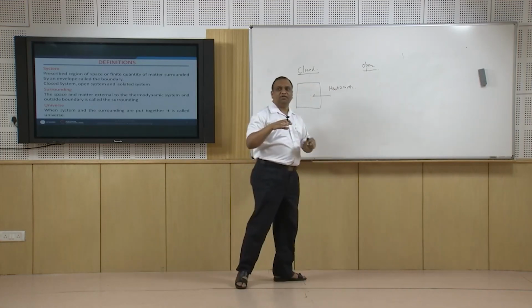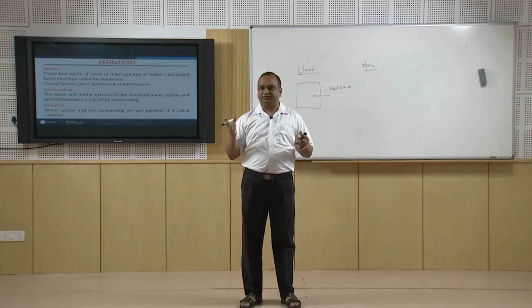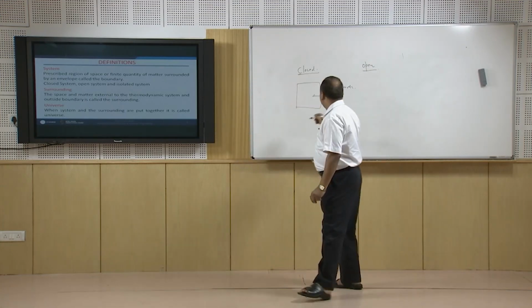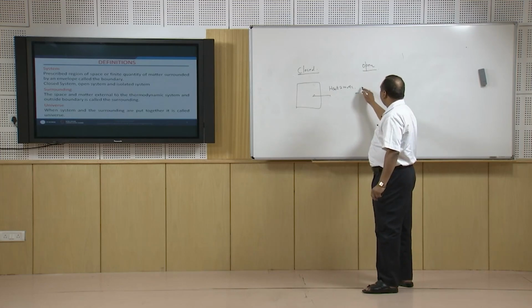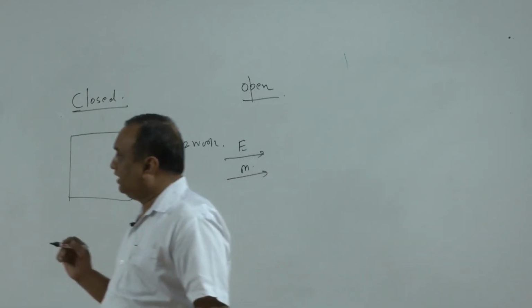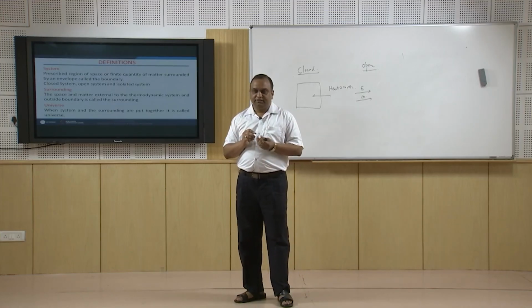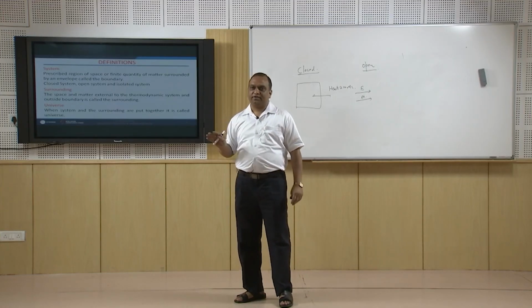So, open system is like a wire mesh box. Suppose there is a wire mesh box kept in space. In a wire mesh box, the energy transfer and mass transfer both can take place. Now, the third type of system is isolated system. In isolated system, there is no energy transfer, there is no mass transfer.